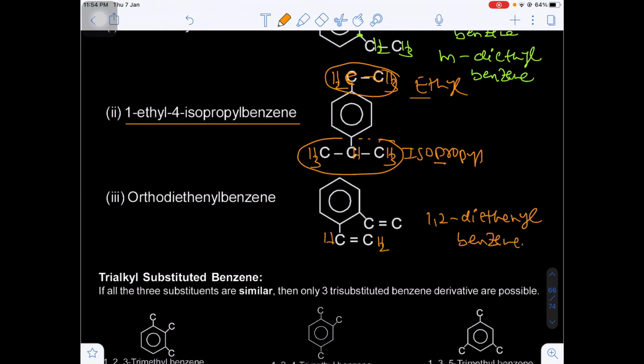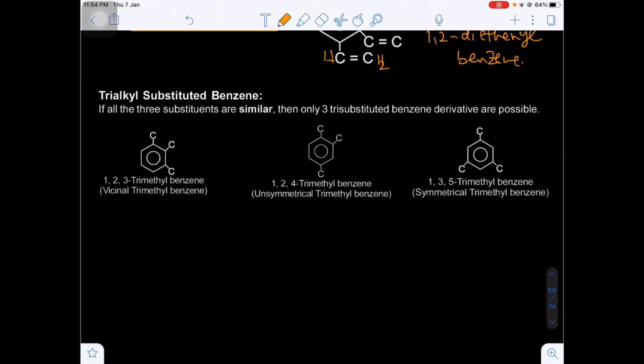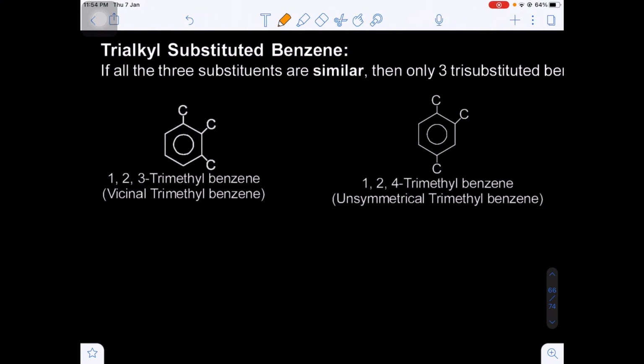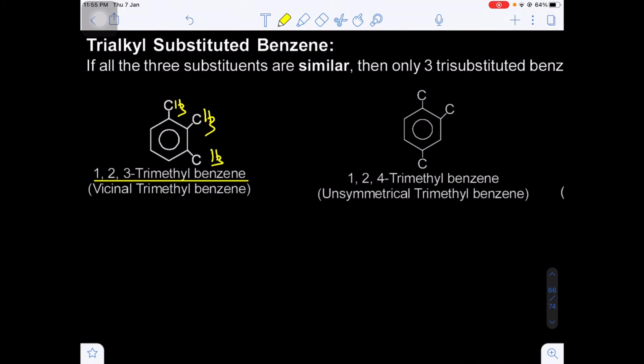1,2-diethynylbenzene, otherwise ortho-diethynylbenzene. So there are some tri-substituted benzenes. Here we have to consider the three substitutions. Let's suppose these are CH3, CH3, CH3. That is 1,2,3-trimethylbenzene. Are you getting my point?